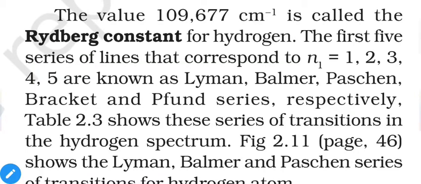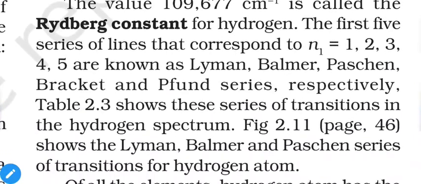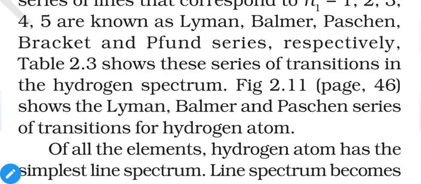The first 5 series of lines that correspond to n1 equal to 1, 2, 3, 4, 5 are known as the Lyman, Balmer, Paschen, Brackett and Pfund series respectively. Table 2.3 shows the series of transitions in the hydrogen spectra. Figure 2.11 on page 46 shows the Lyman, Balmer, Paschen series of transitions of the hydrogen atom. Hydrogen gives the simplest line spectra and all the other elements give more and more complex line spectra. So for easy study we will concentrate on the hydrogen spectra only.